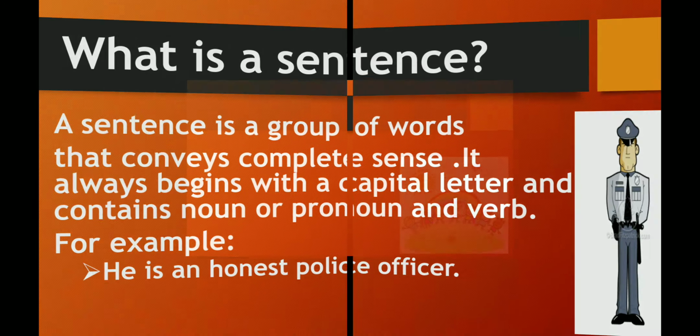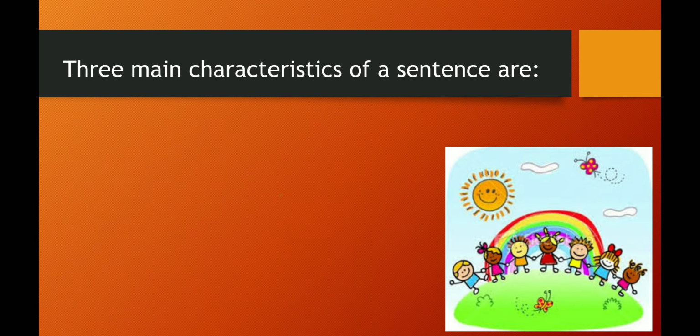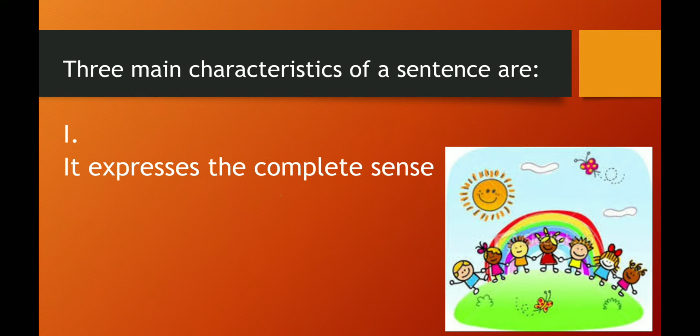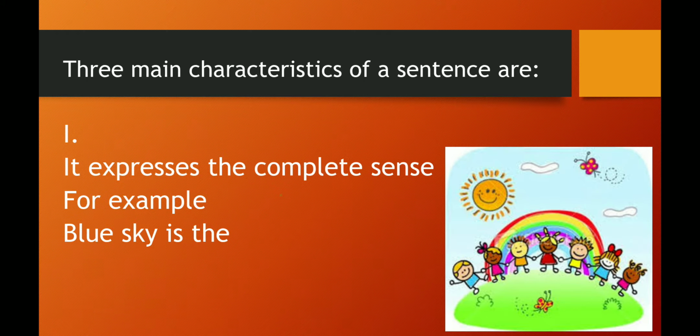So we can say that there are three main characteristics of the sentence. The first main characteristic of the sentence is that it expresses the complete sense. It means that it gives the complete meaning. For example, blue sky is the. Children, is this conveying any meaning to you? No, so it is not a sentence. If we say the sky is blue, now you get to know about the color of the sky from this sentence. So it is conveying meaning. That's why it is a sentence.